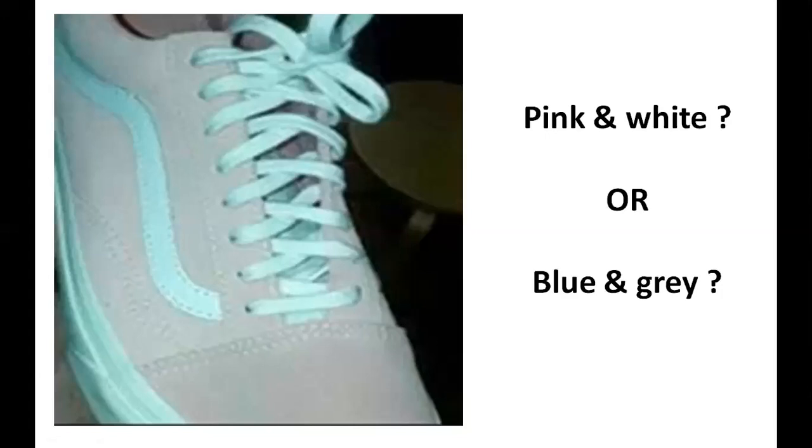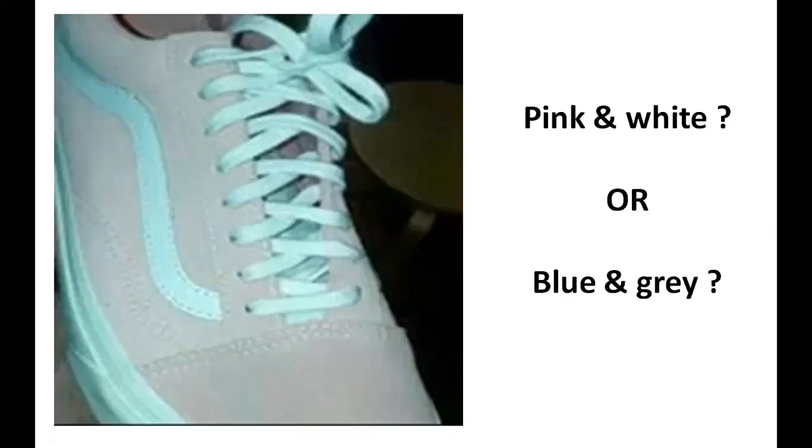Around 150 can see pink and white. How many of y'all can see blue color, light blue and grayish color? Raise your hand. See, that one is highest. More than 400 can see blue and gray.